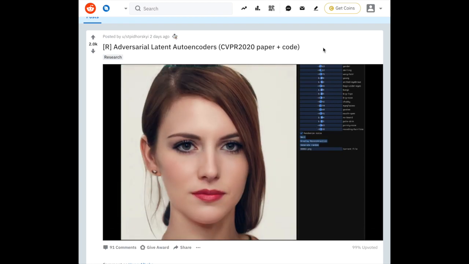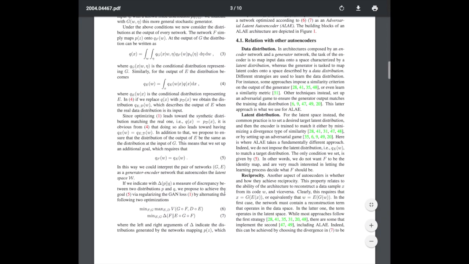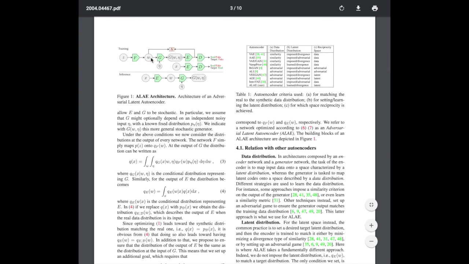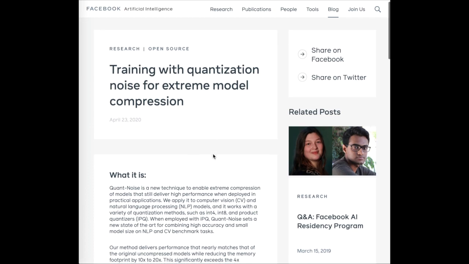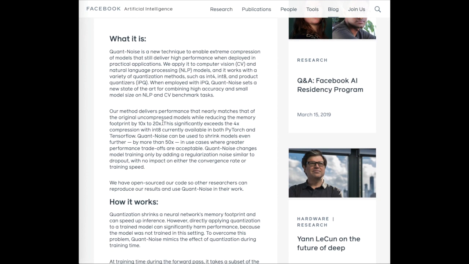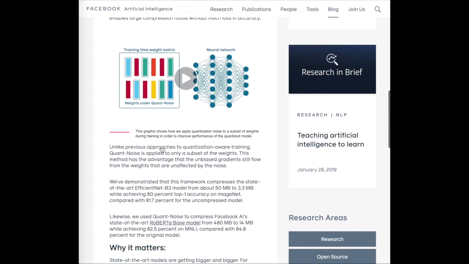Adversarial Latent Autoencoders achieves amazing disentanglement in facial image generation by integrating advances from StyleGAN into the adversarial autoencoder framework. Quant Noise is a new model compression algorithm from researchers at Facebook AI that can reduce model size from 10 to 20 times without losing performance and up to 50 times with some performance loss. This includes reducing Roberta from 480 megabytes to 14 megabytes.